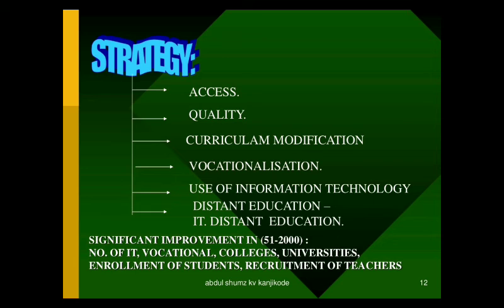And next thing is vocationalization. I already told you, by this most of the students can choose the field in which they want to excel. And next thing is the use of information technology, that is IT, right? By that we could access whatever thing we want. You can refer to the net and everything, and also gather more information. And next thing is distance education.